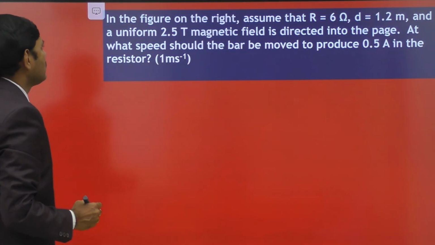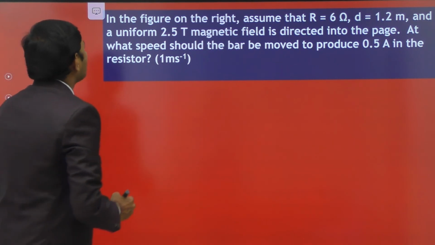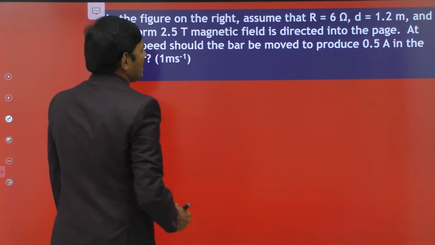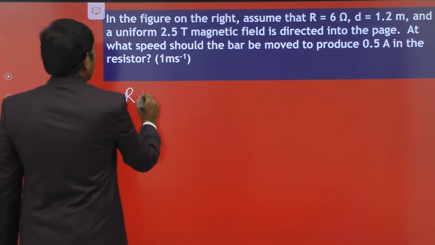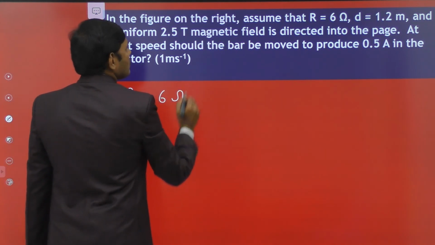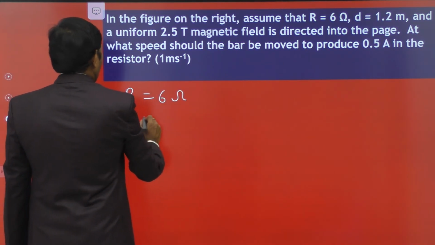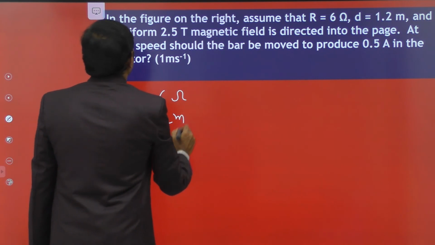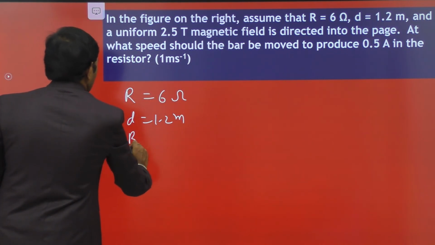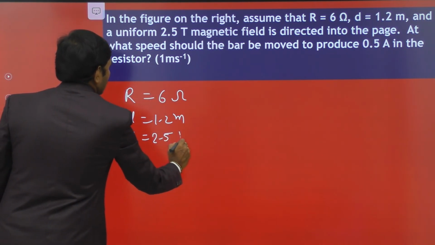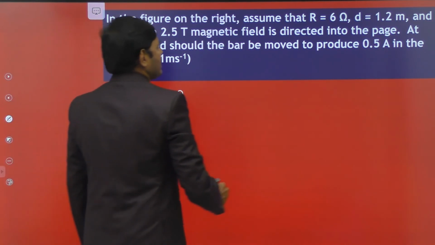So next problem. Here in the figure on the right, assume that the resistance of the coil is 6 ohm, D is 1.2 meters, and the uniform magnetic field is B equal to 2.5 Tesla. The magnetic field is directed into the page.